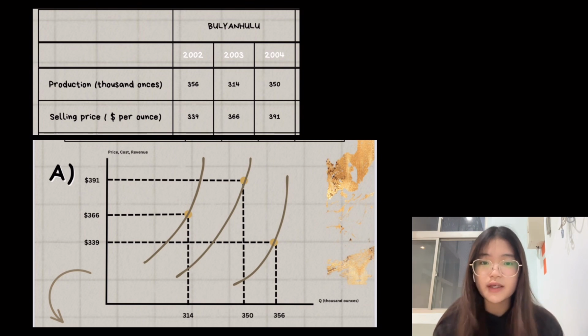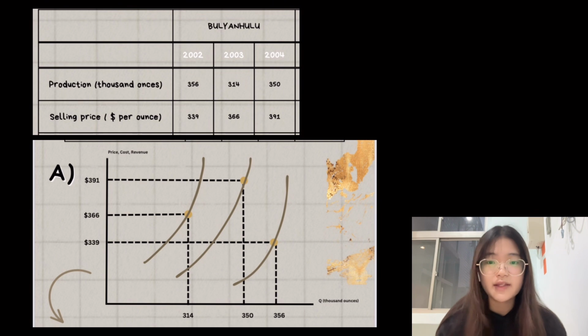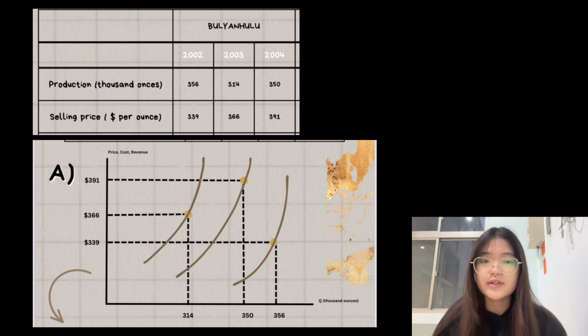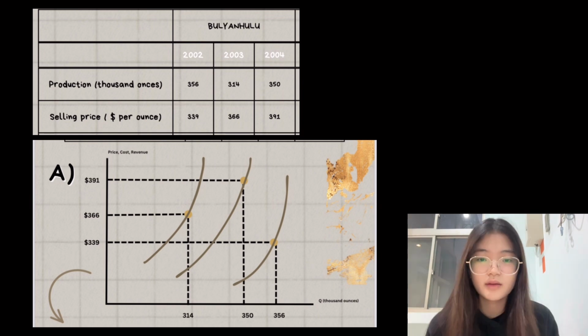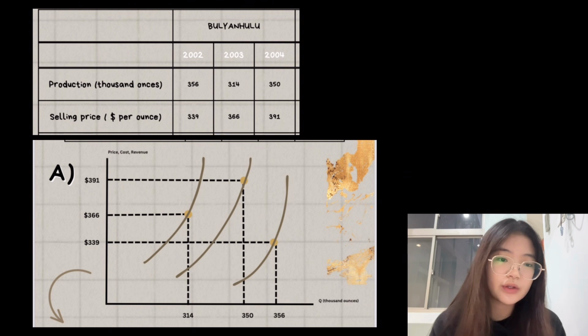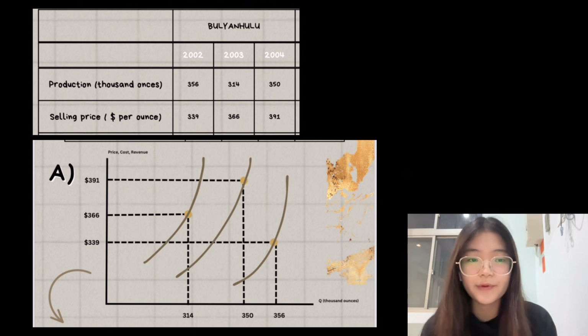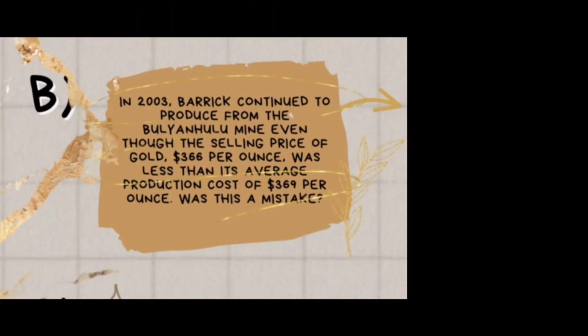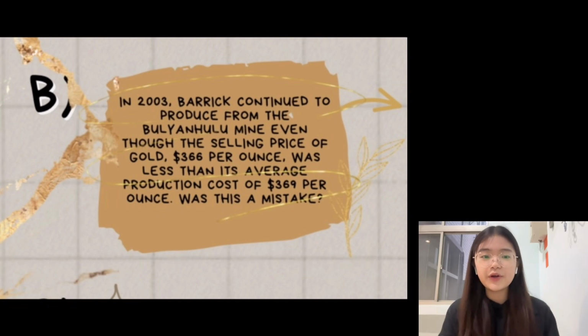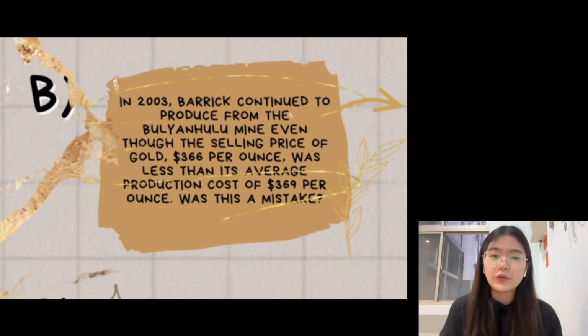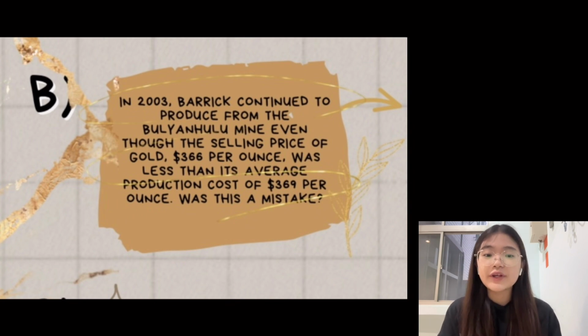And this shift in the marginal cost curve indicates that the mine's production cost has also increased, likely due to factors such as higher electricity prices, wages, and other inputs. And the profit-maximizing scale of production will be where the marginal cost is equal to $391 per ounce in 2004. So in 2003, Barrick continued to produce from the Bulyanhulu mine even though the selling price of gold was less than the average production cost.